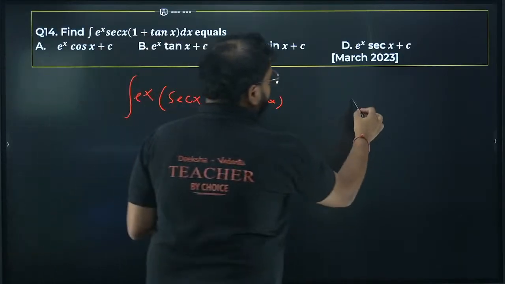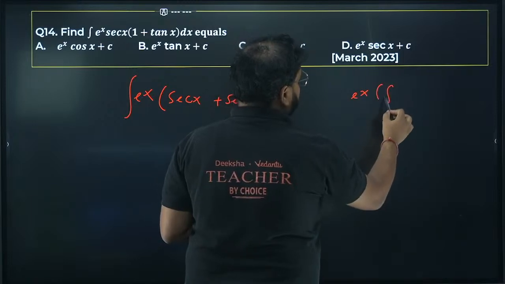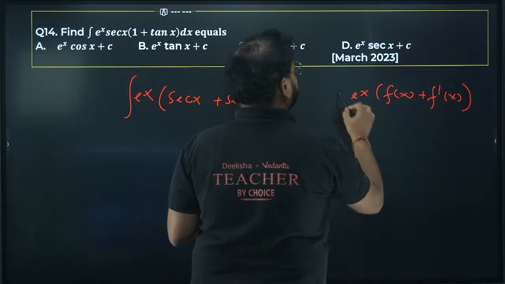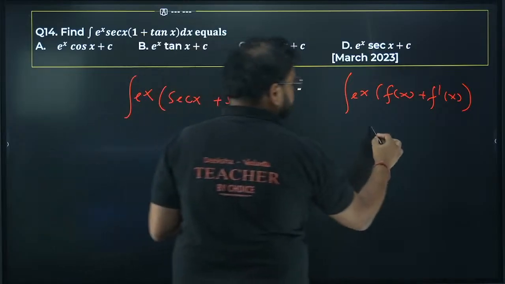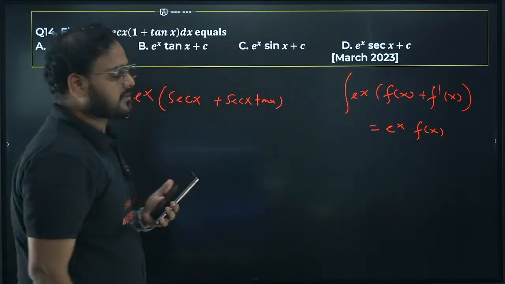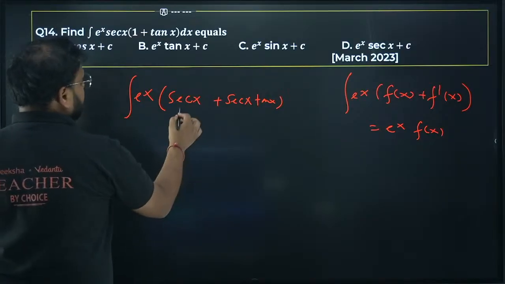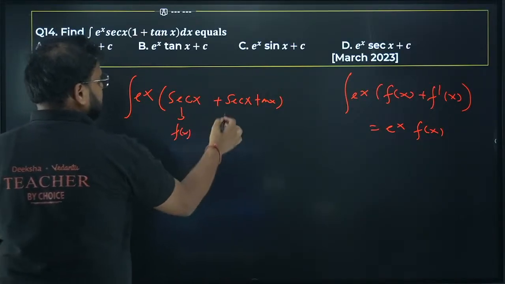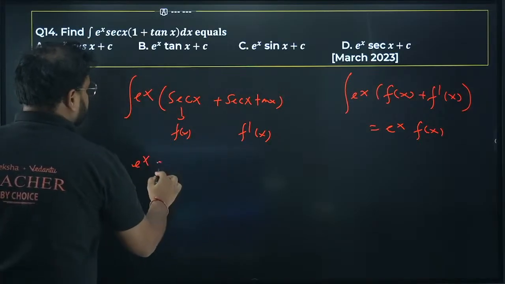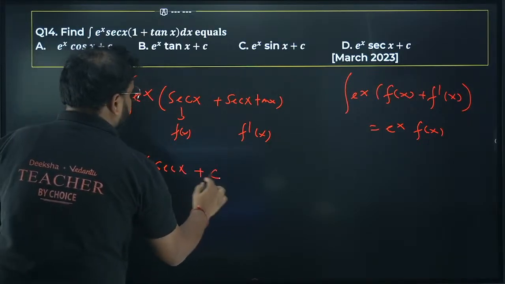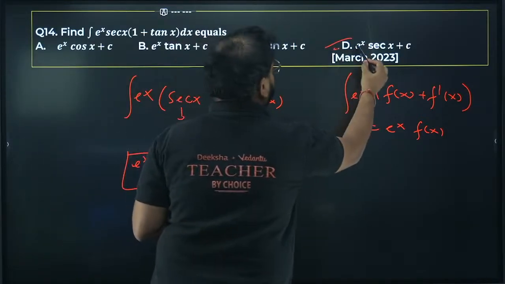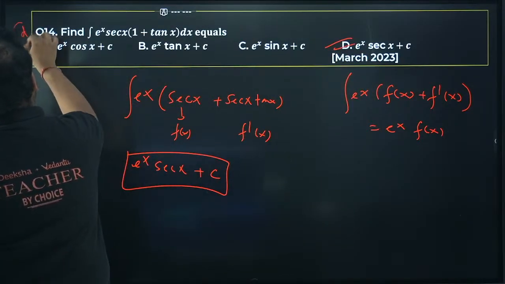This is a formula, remember: integration of e power x, if you have f x over here plus derivative of f, answer is e power x f x. So check this out, this is my function f x, and this is the derivative of the function. What I'm getting is the answer e power x sec x plus c. Option is D.